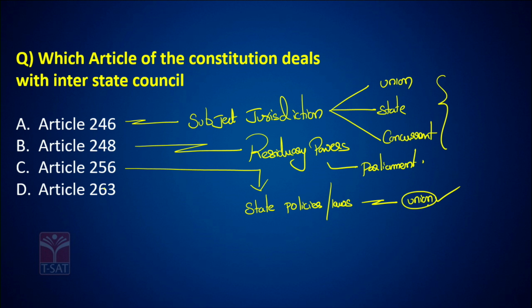Now, what is Article 263? Article 263 talks about interstate council. Look at it very carefully.